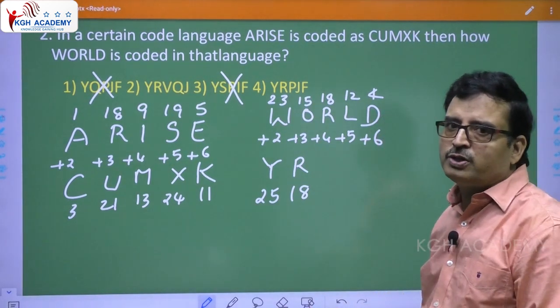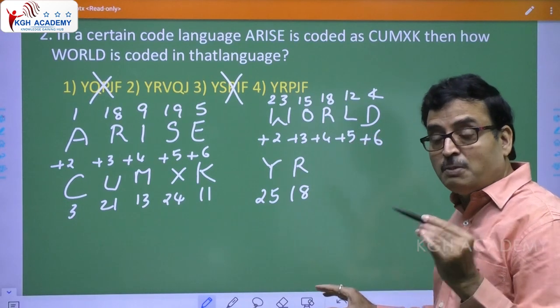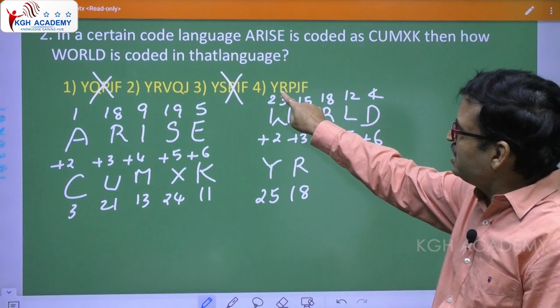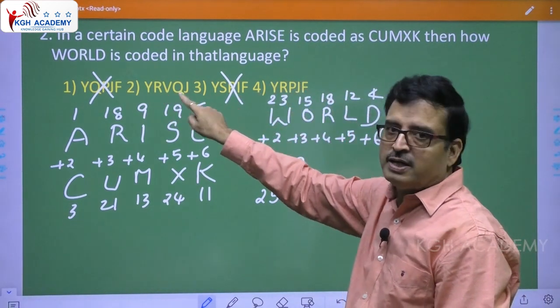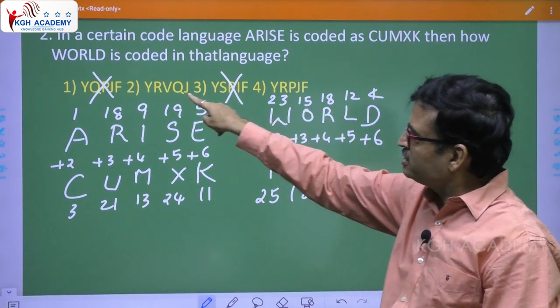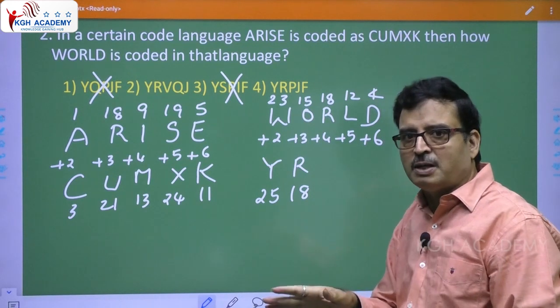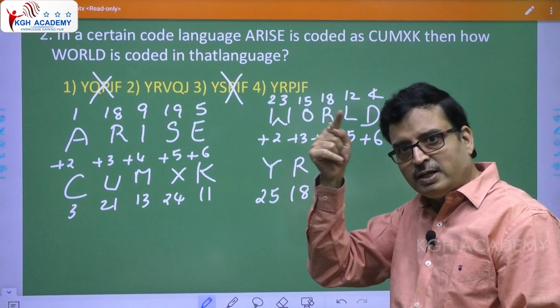Now directly what you can do, of course you can solve the question, that's no issue at all. I am going to solve the question, but I told you have to do smart work. What is smart work? See, YRPJF. Now see here, YRV. Third letter is given as P, third is given as V. So if you are able to just find out one letter more, you are going to get the answer. Am I clear? So you need not really work it out. So this is what you have to do in the exam hall.